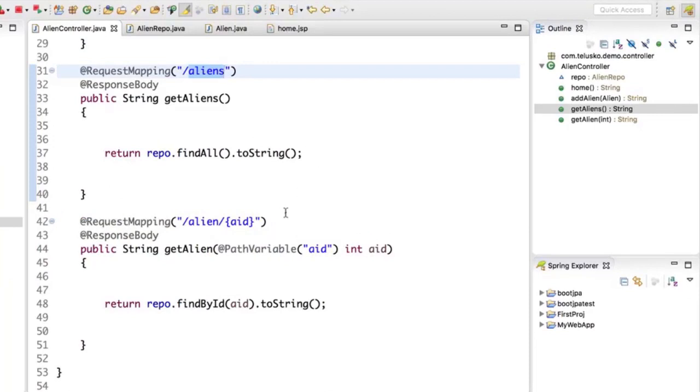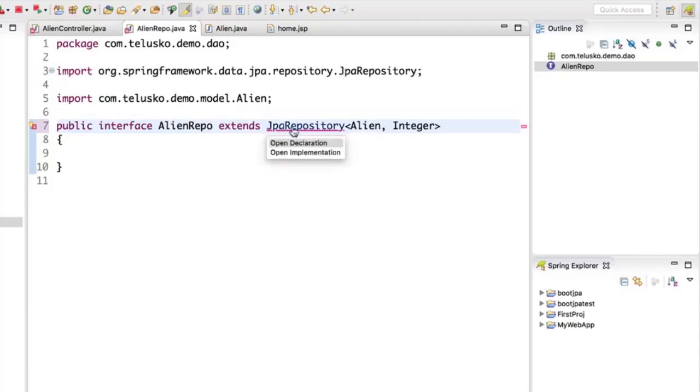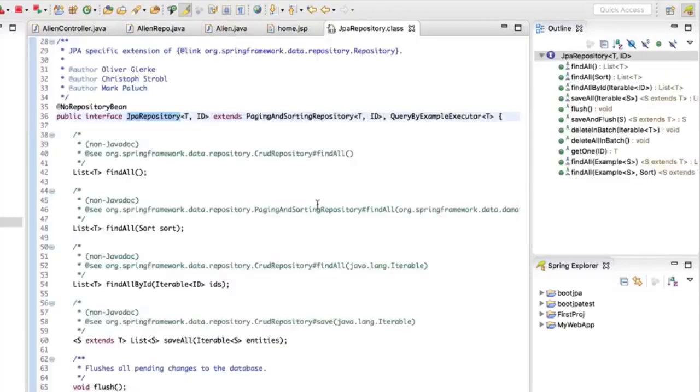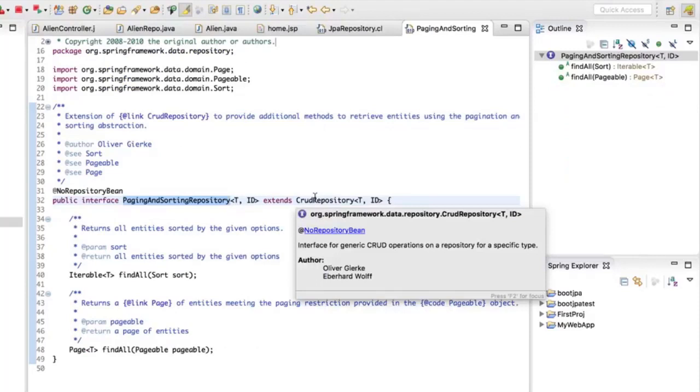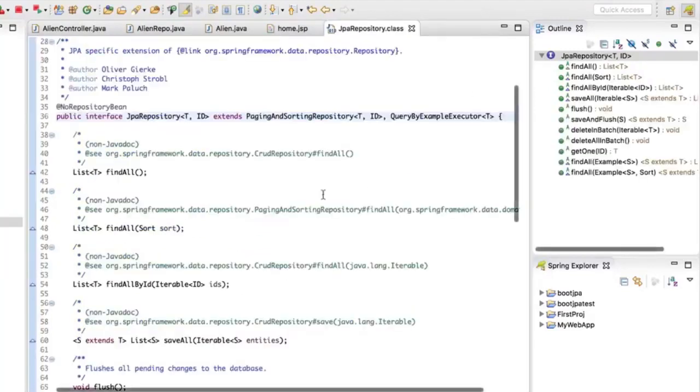Spring should be doing that by itself, right? Why do we have to do something? Now if you look at the code, we have made some mistakes, not exactly a mistake, but it's not proper. The first change I want to make is, instead of having CrudRepository, let's use JpaRepository so that we'll get some extra features, because JpaRepository is an interface which extends PagingAndSortingRepository, which indirectly extends CrudRepository. So we have all the features of CrudRepository plus extra features.